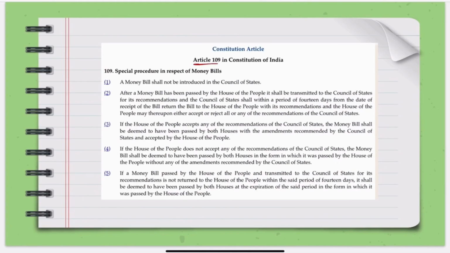It is talked about in Article 109. We've already discussed this in the previous videos. A money bill shall not be introduced in the Council of States. So, in the Rajya Sabha, this will not be introduced. The Rajya Sabha has no power to vote on the demand for grants. It is the exclusive privilege of the Lok Sabha. The finance bill or the money bill cannot be amended or rejected by the Rajya Sabha.